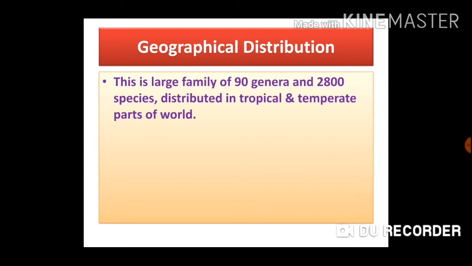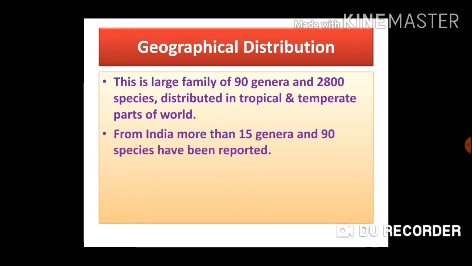Now we will study the geographical distribution of this family Solanaceae. Solanaceae is a large family of 90 genera and 2800 species distributed in tropical and temperate parts of the world. From India, more than 15 genera and 90 species have been reported. We know that tropical parts means the parts surrounding the equator where the temperatures are warmer, and temperate parts means the higher latitudes where the temperature is comparatively colder.